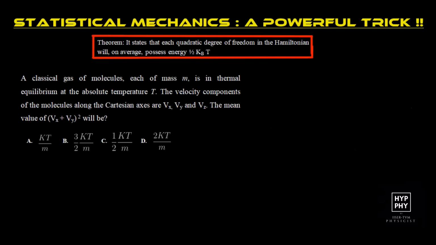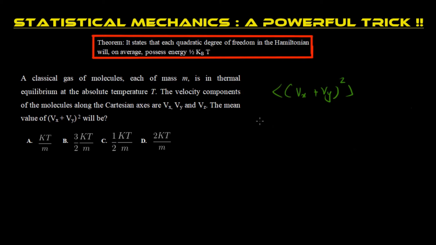So the first question is like this. A classical gas of molecules, each of mass m, is in thermal equilibrium at absolute temperature T. The velocity components of molecules along the Cartesian axes are Vx, Vy and Vz. The average value of (Vx plus Vy) the whole squared will be? So we are asked to find the average of (Vx plus Vy) the whole squared, right? The average of this quantity.